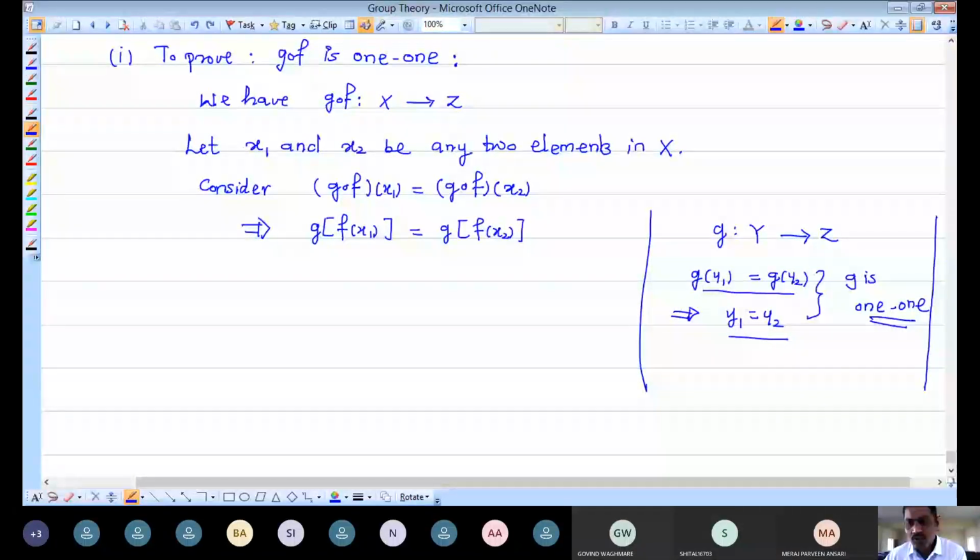So directly I am going to write here that f of x1 is an element of capital Y, and f of x2 is an element of capital Y, because f is a mapping from capital X to Y. So images under f belong to the set Y. For these two elements I am taking their images under g, but g is a mapping from Y to Z and it is one-to-one. So because g is one-to-one, I directly write that f of x1 is equal to f of x2.